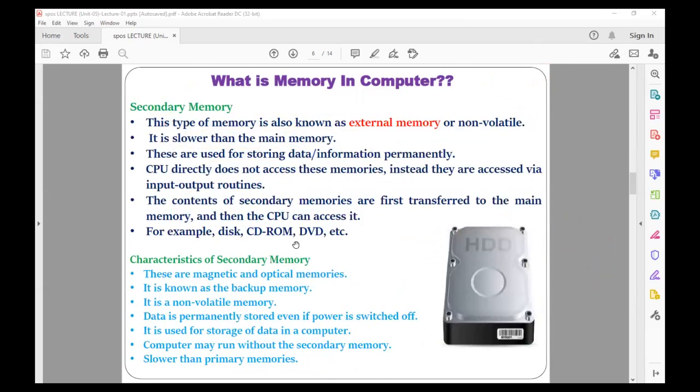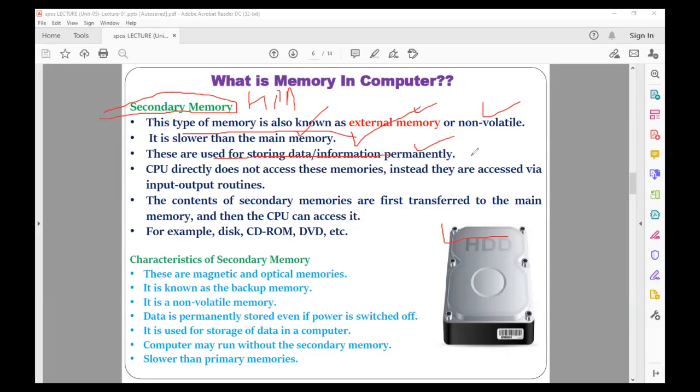So then we have the third kind of memory, that is the secondary memory. That is nothing but our hard disk. Here I have shown you in the picture also. This type of memory is also known as the external memory or non-volatile. Non-volatile in the sense that once you store the data on that memory, it does not get eliminated even if you switch off the computer or power goes off. It is more away from the CPU, that is, it is slower than the main memory. So it is used to store data and information permanently.